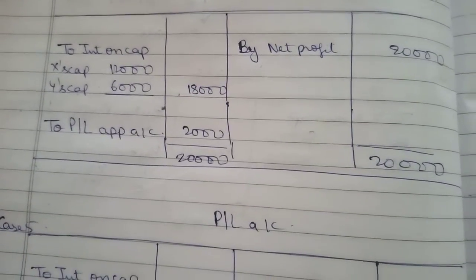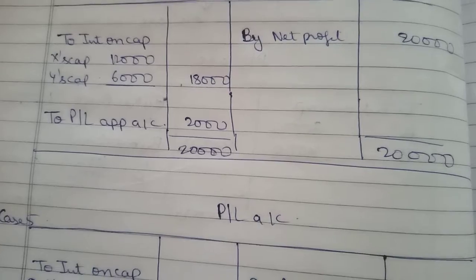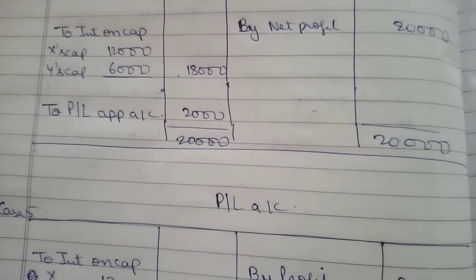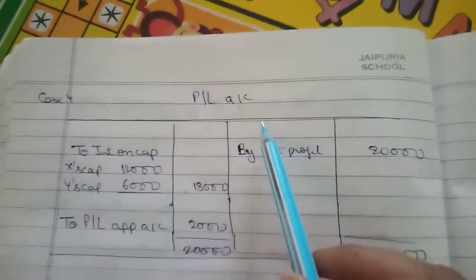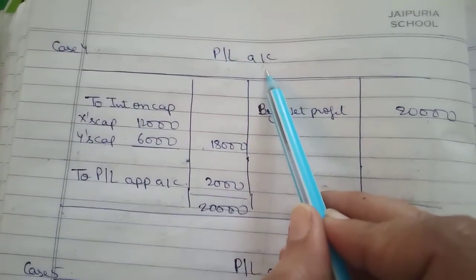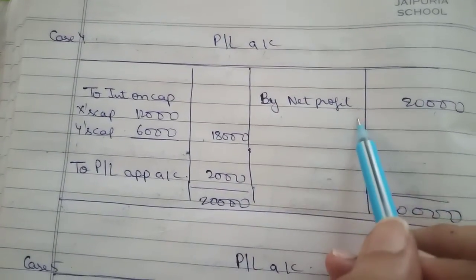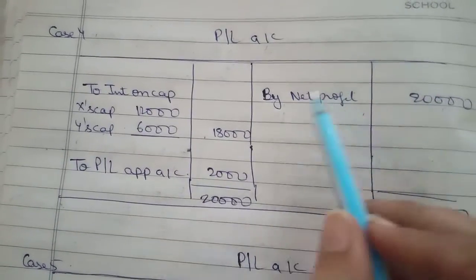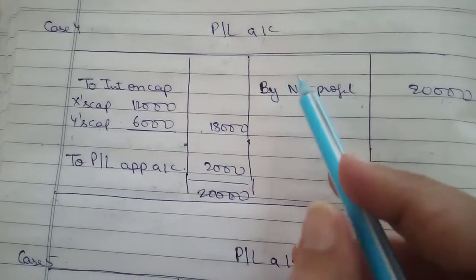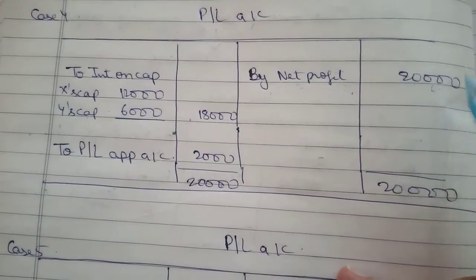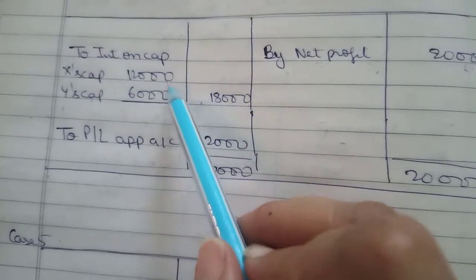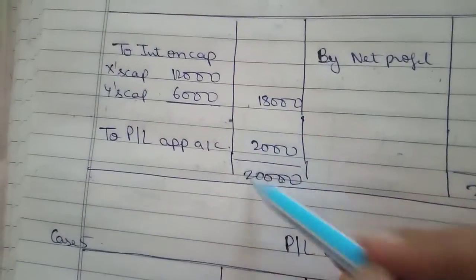Case 4 says, if partnership deed provides for interest on capital at 6% per annum as a charge on profit and the profit for the year is 20,000. As soon as I see the word charge against profit, I do not make P&L appropriation account, but I make P&L account. So I write by net profit, right? I do not write by P&L because I'm not bringing it from the P&L, it is there already in the P&L. So by profit 20,000, interest on capital 12,000 and 6,000,